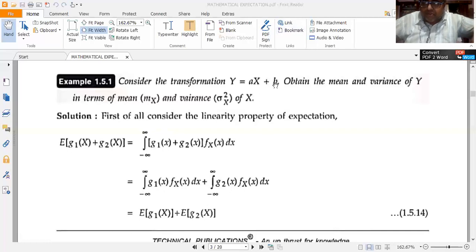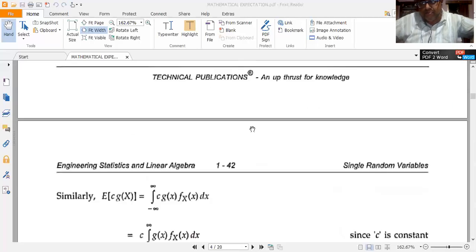Now I shall come to prove this expectation relationship for the transformation y is equal to ax plus b, because I shall be using the linearity property for proving this.